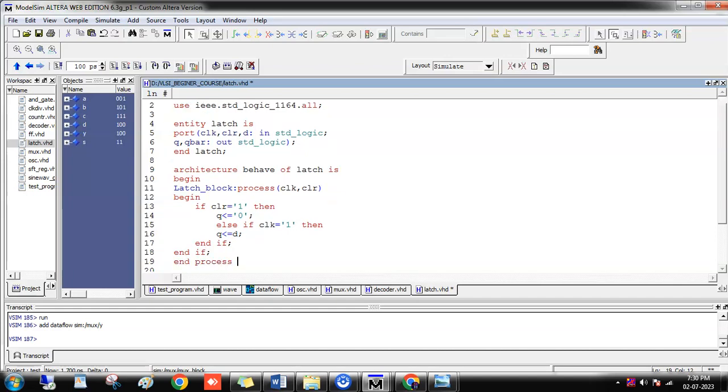I am ending the process and ending the if statement two times. If it is the rising or falling edge of the clock, we use the edge condition, but here we are looking for only the trigger value, that is, the clock should be completely high or completely low. So I am making it as elsif clock equal to 1. Then I am ending the process.